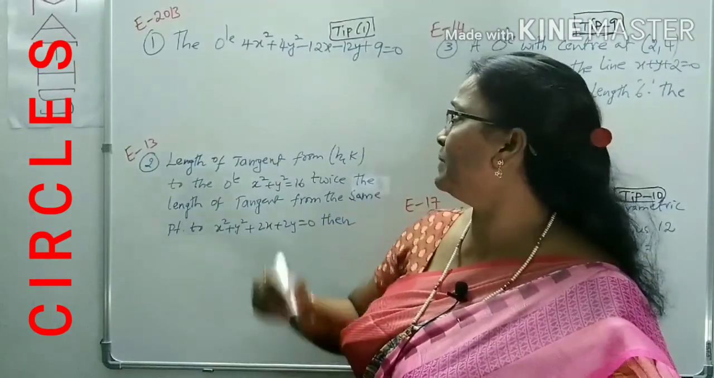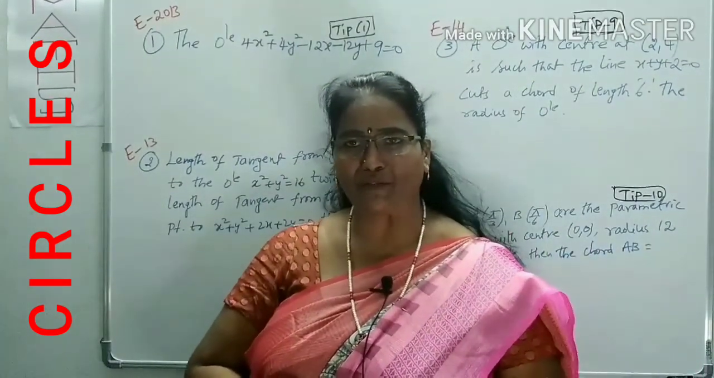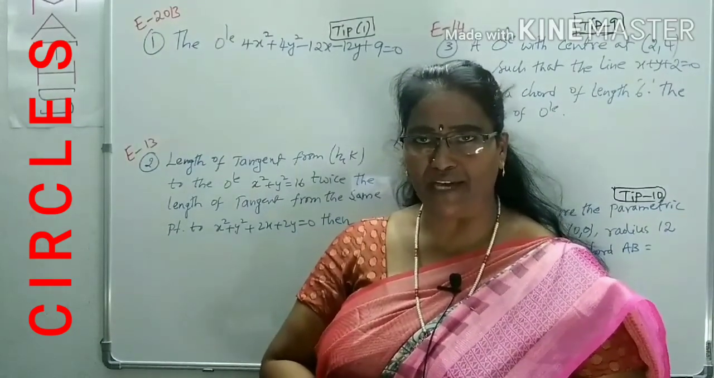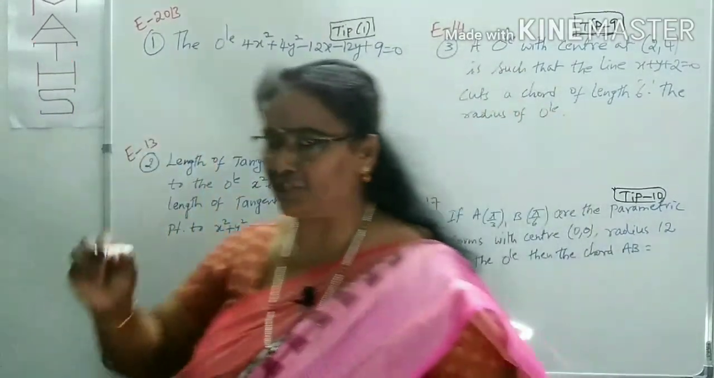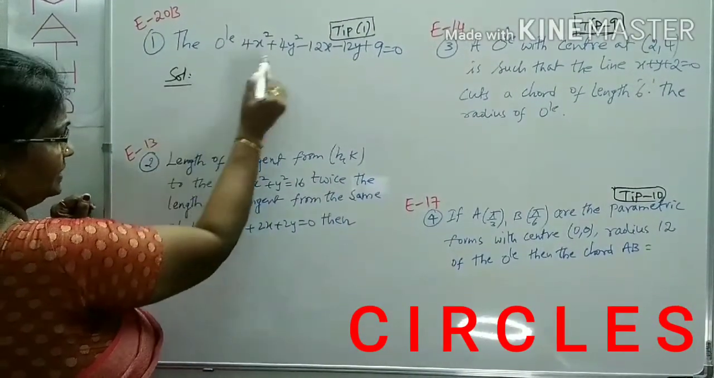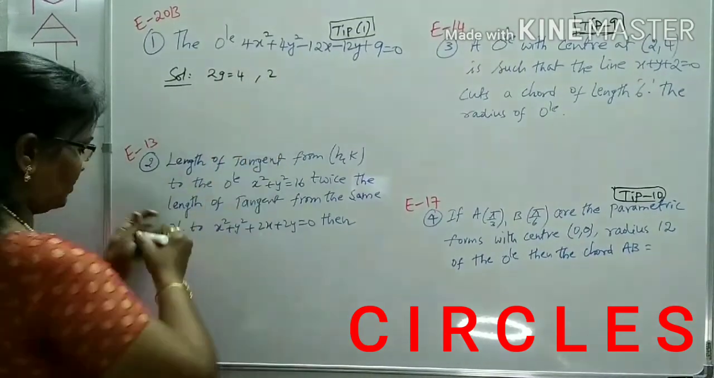I gave you tip number 1, and I am using that. What is that? We can check whether g square equals c and f square equals c. Maybe both g square and f square are equal to c, which means it touches both the axes. We will see what g is here for this solution. First, what do we have to collect? 2g is the x coefficient, and 2f is the y coefficient.